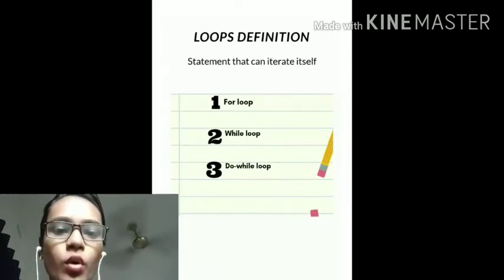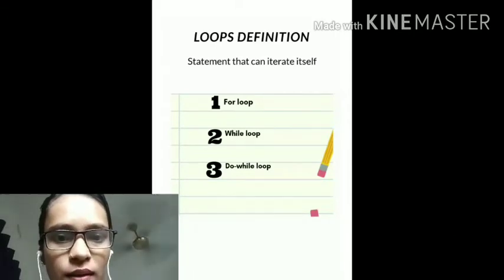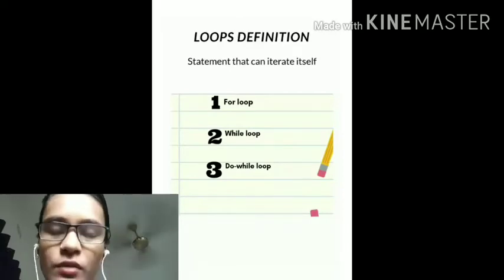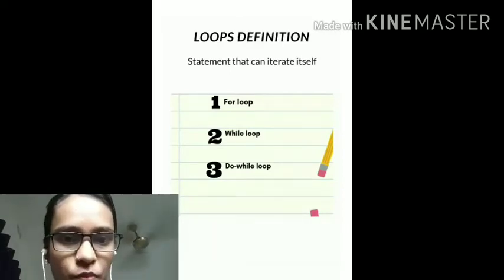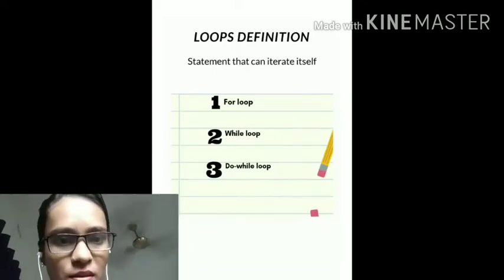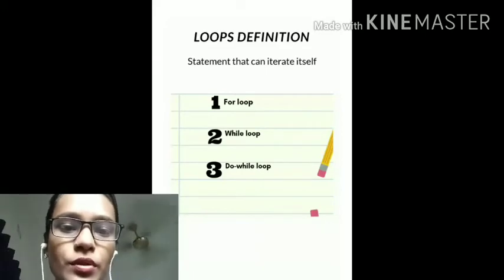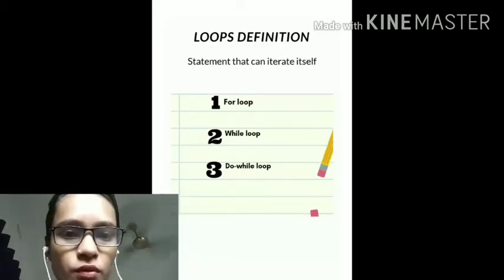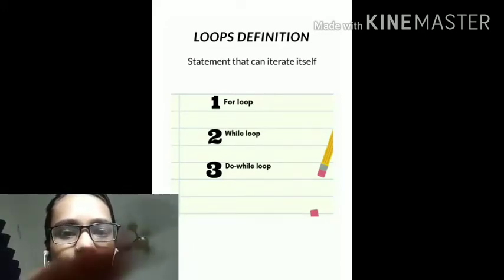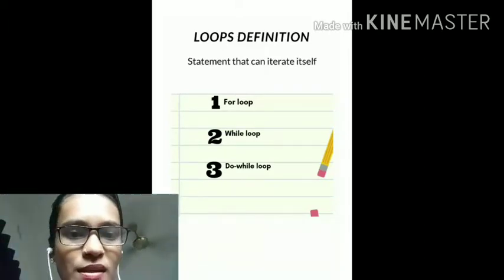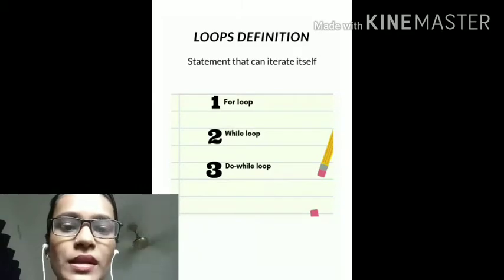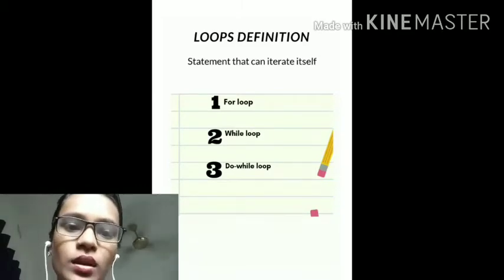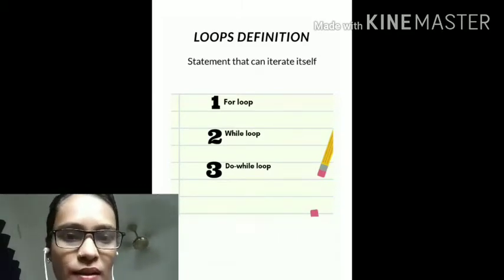For example, you want to print your name 100 times on the computer. You will write system.out.println my name is Ankita. You have to write it 100 times, system.out.println, system.out.println. But here in computer, that is in Java, you won't have to do that. You can use the statements called loops, where you just have to state how many times you want the work to be done, and it will be executed.